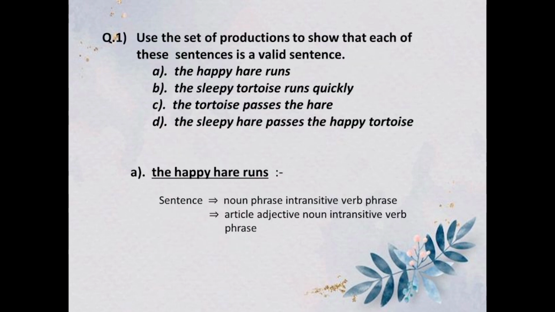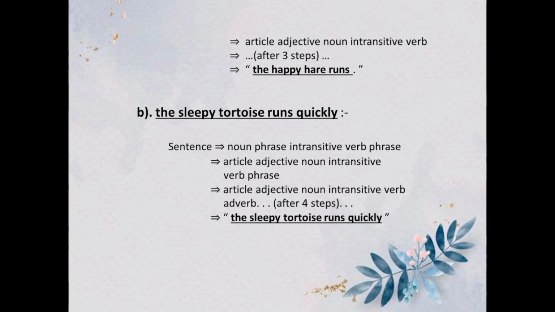And now we have question 1, which is: use the set of productions to show that each of these sentences is a valid sentence. The first one is "the happy tortoise runs": sentence, noun phrase, intransitive verb phrase, article, adjective, noun, intransitive verb. After these steps, we get "the happy tortoise runs". The second one is "the sleepy tortoise runs quickly": sentence, noun phrase, intransitive verb phrase, article, adjective, noun, intransitive verb. After these four steps, we get "the sleepy tortoise runs quickly".